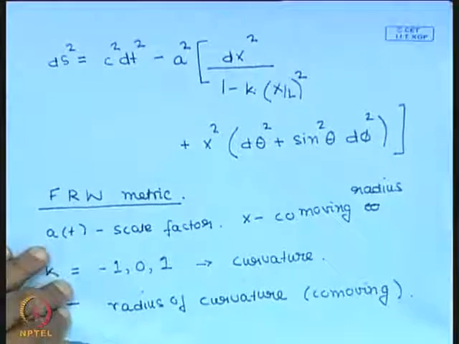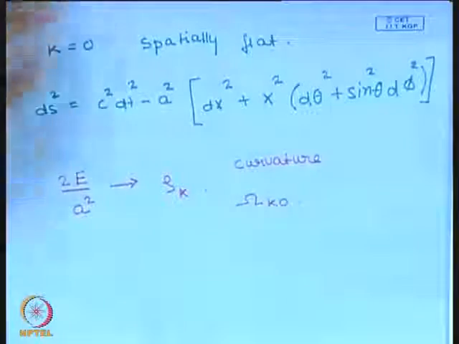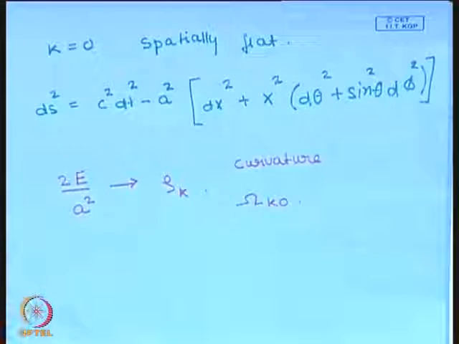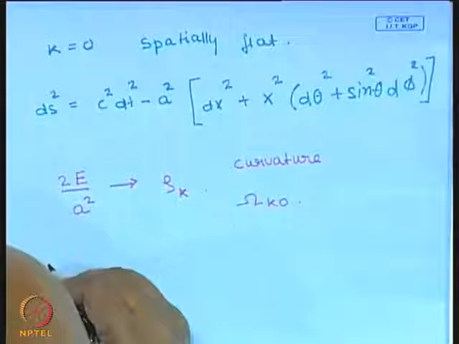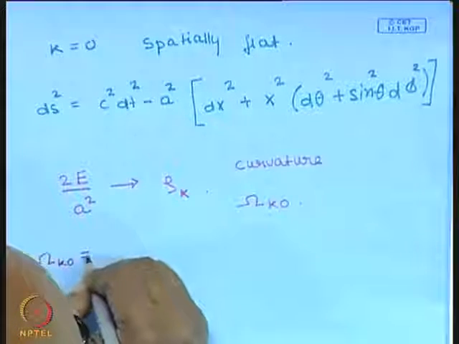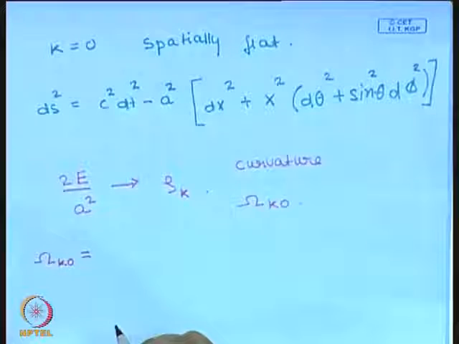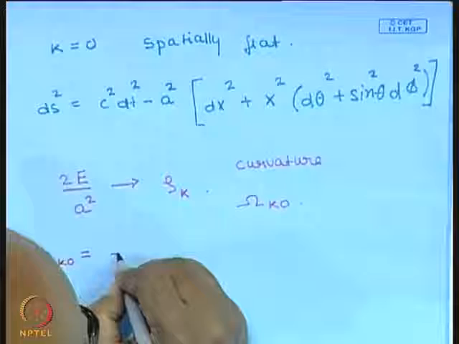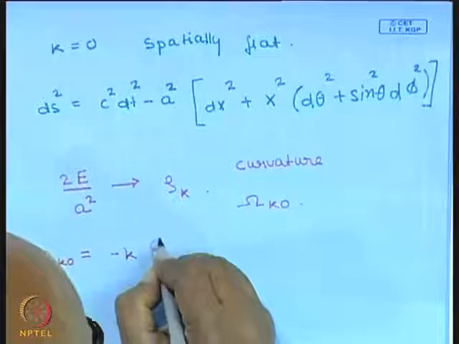It follows from Einstein equation, and the identification is, let me just write it down, I will not work it out here. The identification is that omega curvature naught is equal to minus k c square.